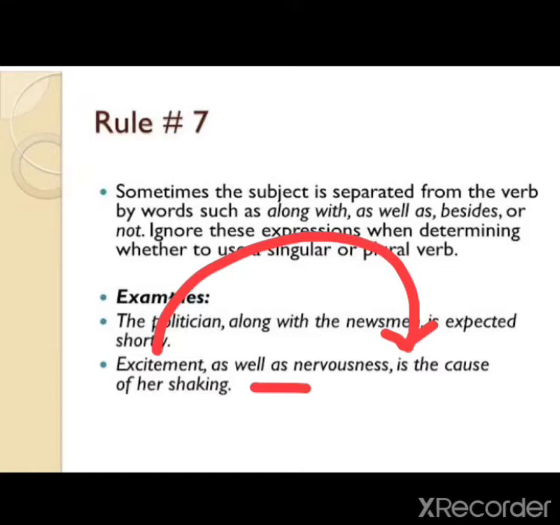Whenever as well as, along with, besides, these words are there, then you have to write the verb in the sentences in the singular form. So the sentence is: excitement as well as nervousness is the cause of her shaking.